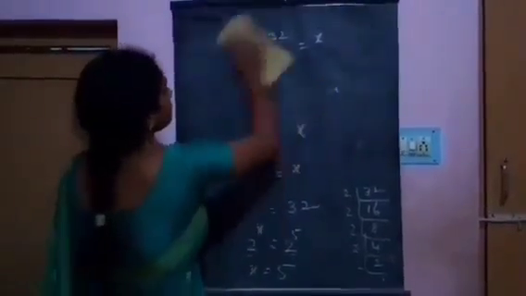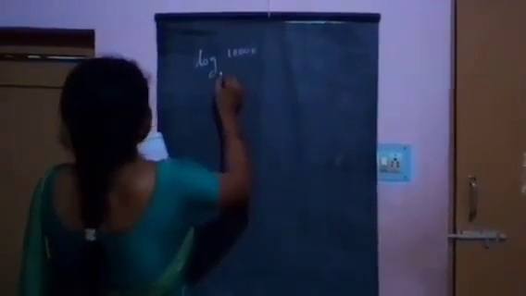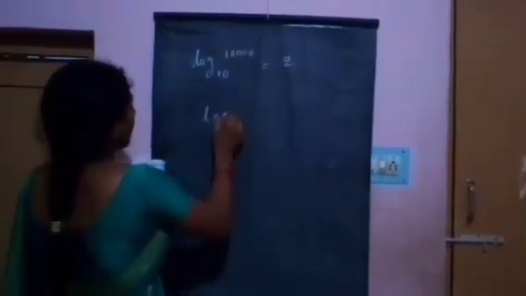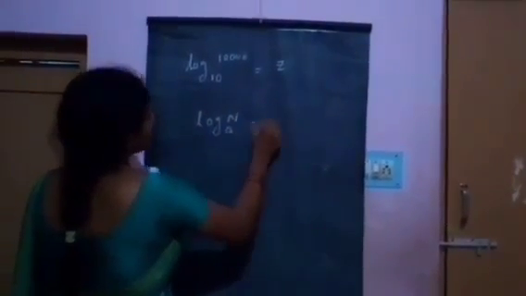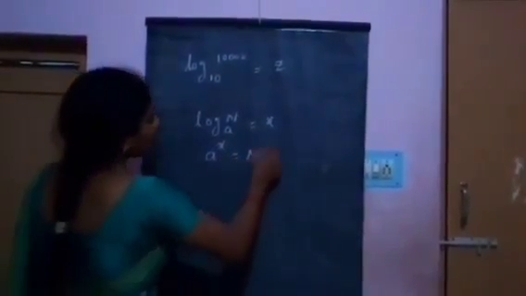And next, log 10,000 base 10 is equal to z. It is in the form of log n base a is equal to x, a power x is equal to n.